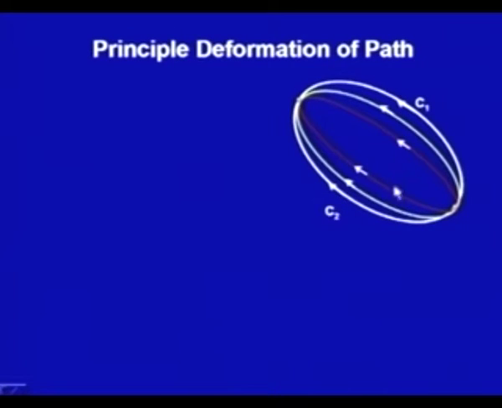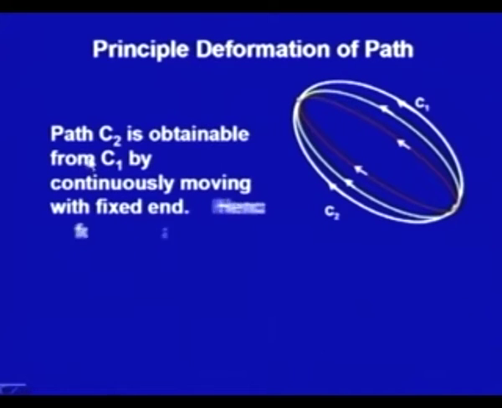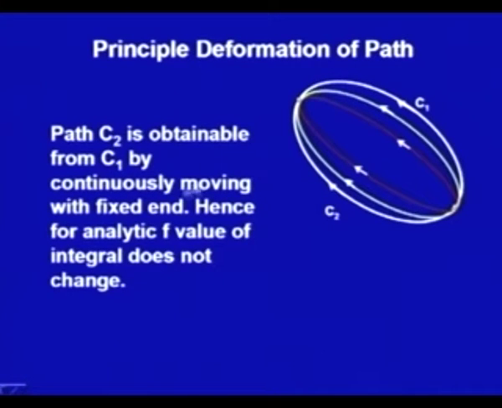This is actually called the principle of deformation of path, that is, we can deform the path from C1 to C2. So, I am writing this: path C2 is obtainable from C1 by continuously moving with fixed ends. Hence, for analytic f, the value of the integral does not change. This is called the principle of deformation of path.